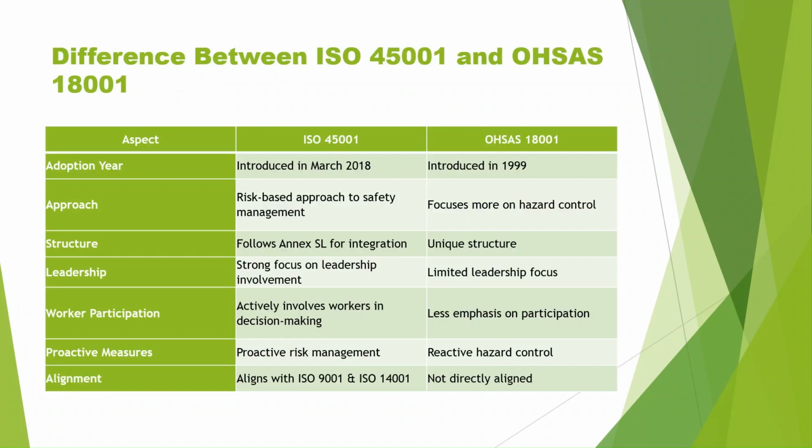The difference between ISO 45001 and OHSAS 18001 is mentioned below in tabular form, wherein you can understand that ISO 45001 was adopted in March 2018, whereas OHSAS 18001 has been in operation since 1990. The approach is a risk-based approach to safety management in ISO 45001, whereas OHSAS was focused more on hazard control. Risk was not discussed in OHSAS 18001, so it's a risk-based approach now.